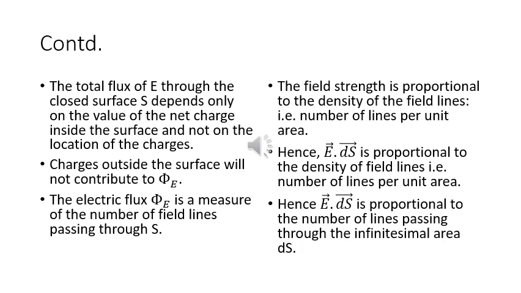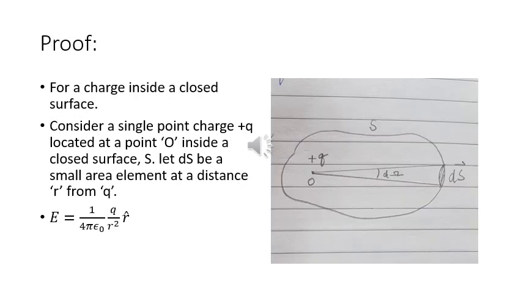The electric flux phi E is a measure of the number of lines passing through S. The field strength is proportional to the density of the field lines, that is, the number of lines per unit area. Hence, E dot ds is proportional to the density of field lines, or the number of lines passing through an infinitesimal area, ds. Prove Gauss law of electrostatics.